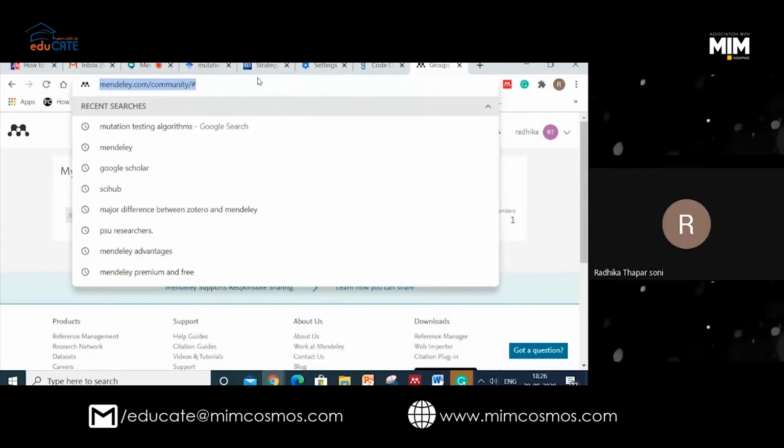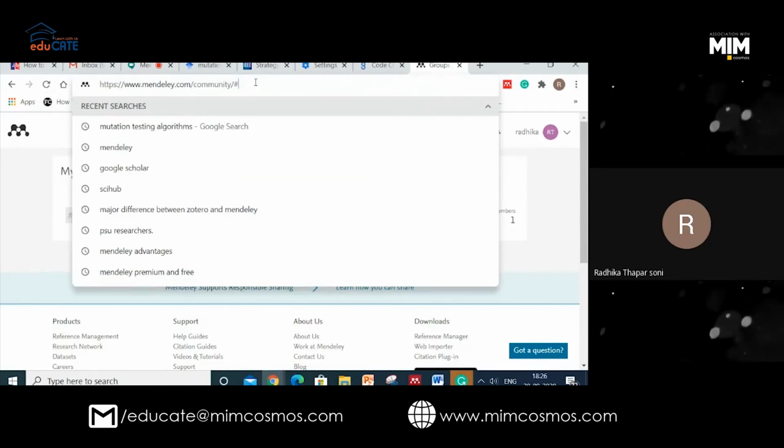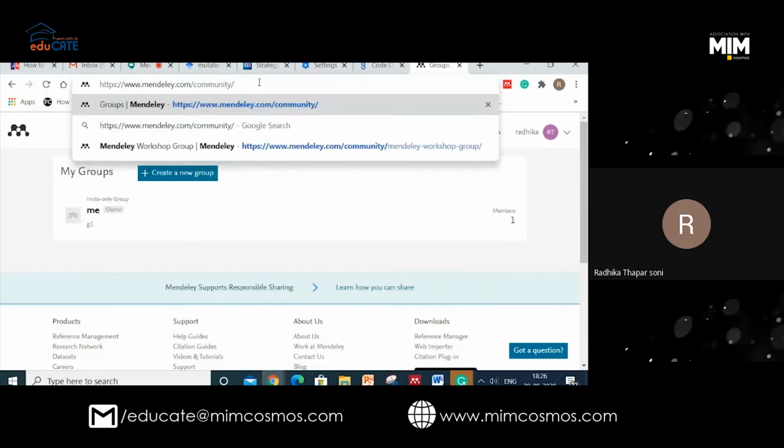Before that, ma'am, you have to go to Mendeley.com. When you go there, by default I am already logged in. Have you made your login in Mendeley? With the same login, you open your Mendeley homepage. Then you will get this option. This page will come, which right now is visible to me.